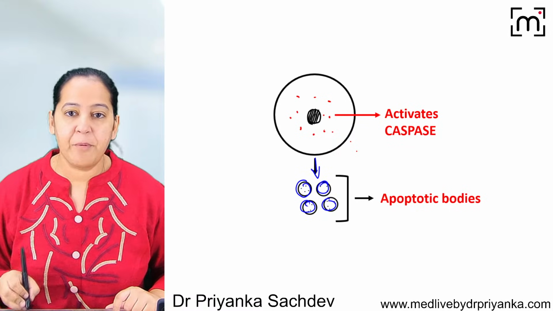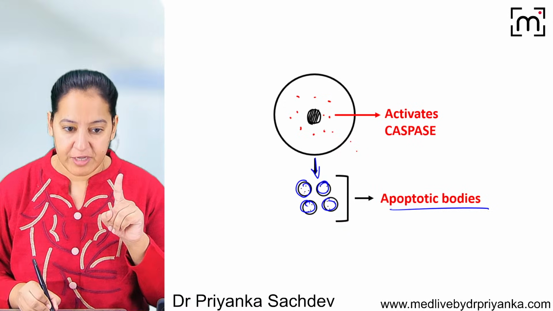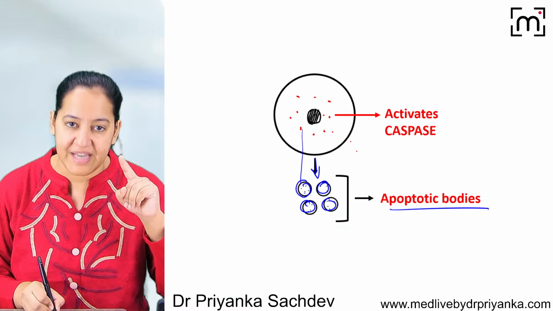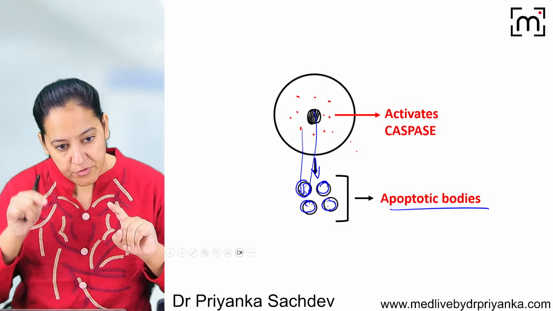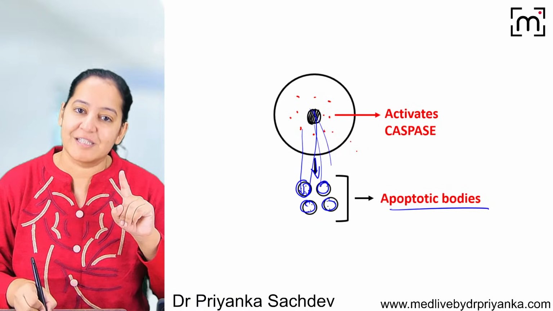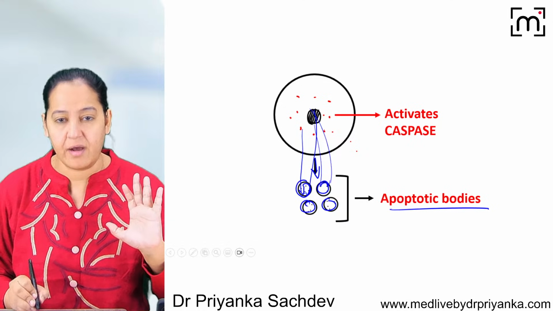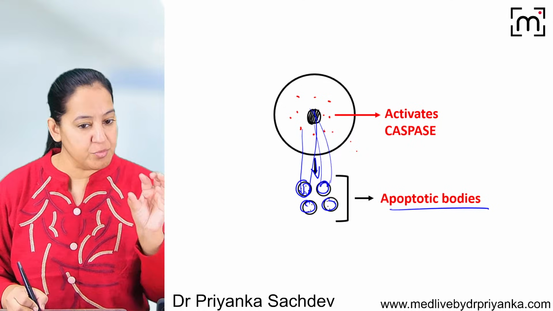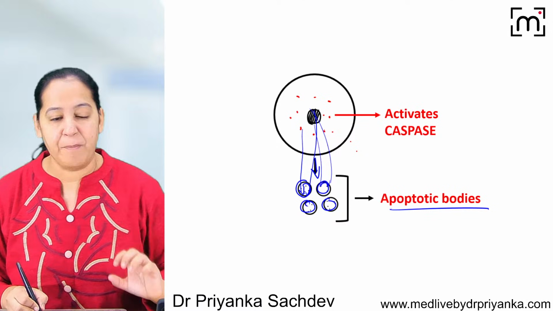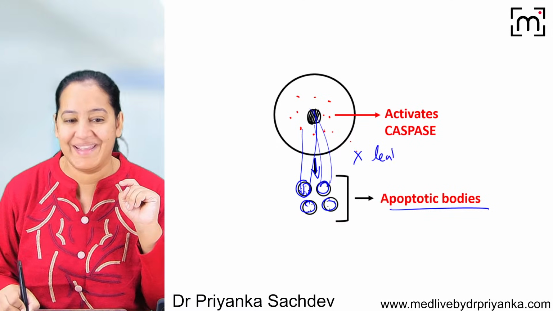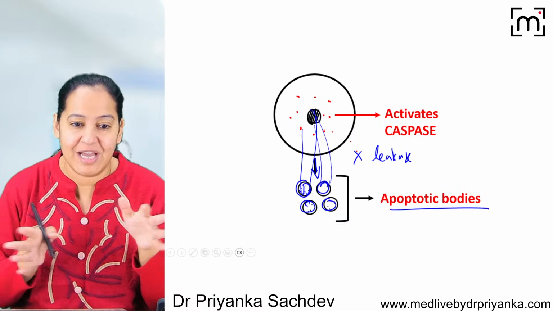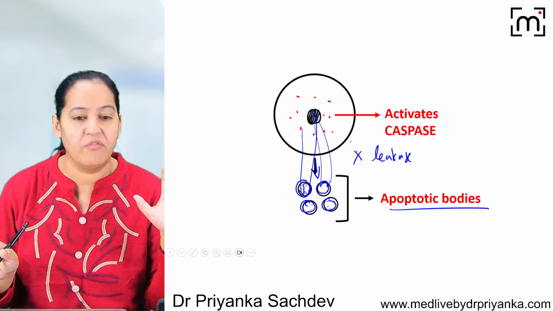You know what an apoptotic body is? Each apoptotic body contains a small amount of cytoplasm of this cell and a small amount of nucleus of this cell. The cell is entirely converted into multiple small cells. These are apoptotic bodies. During this entire process, there is no leakage of cytoplasm. It's not bursting. There is no leakage outside.